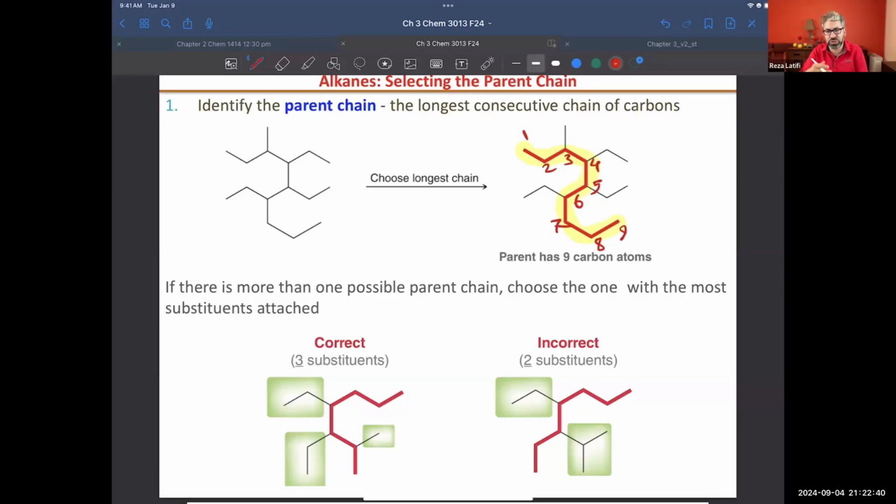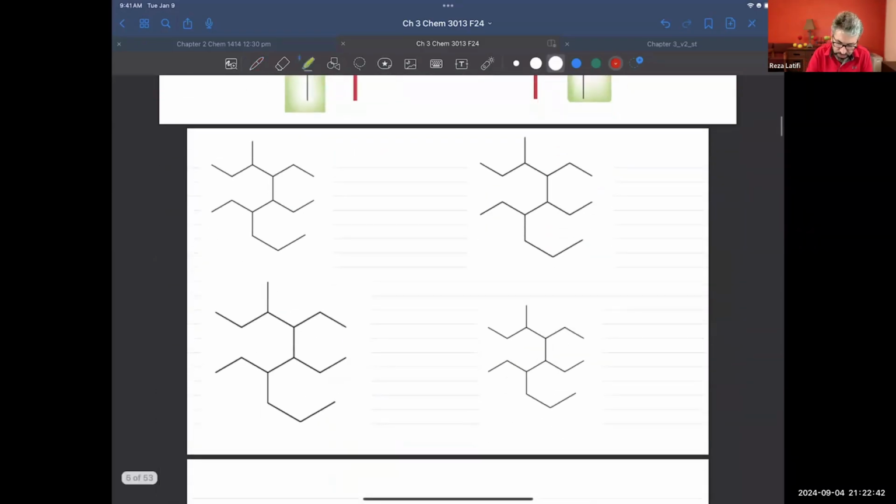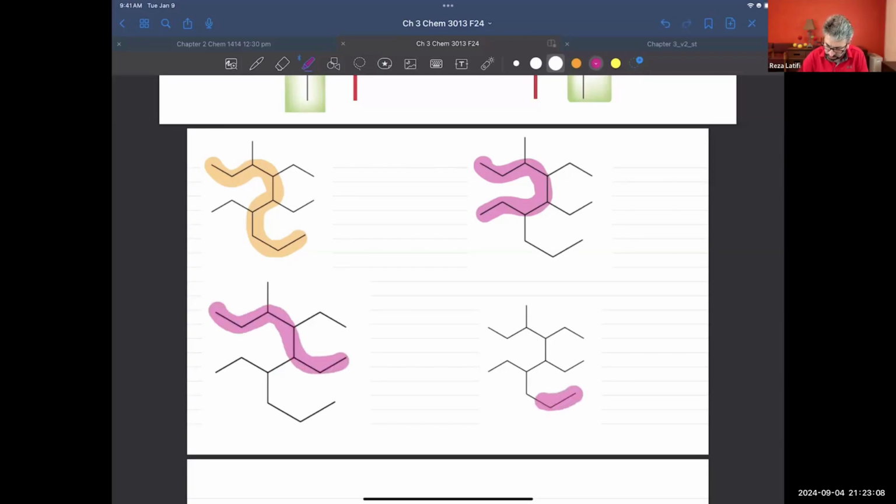Can I have a different chain? Let's give it a try. We can have this one, or we can get that one. We can start from this and then go here, or maybe we can go that way. So this is 1, 2, 3, 4, 5, 6, 7, 8, 9 carbons.